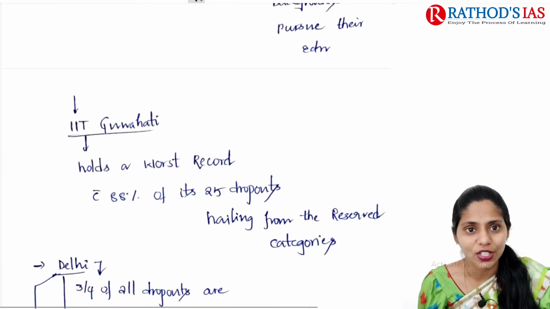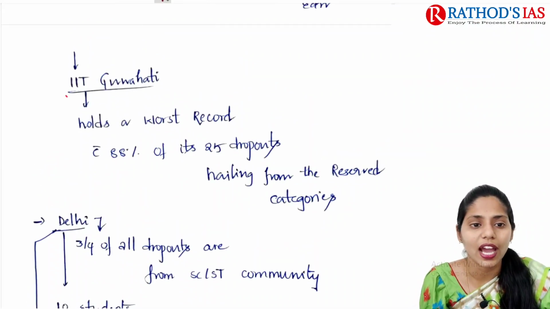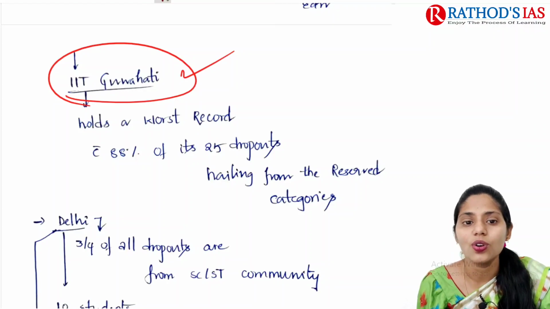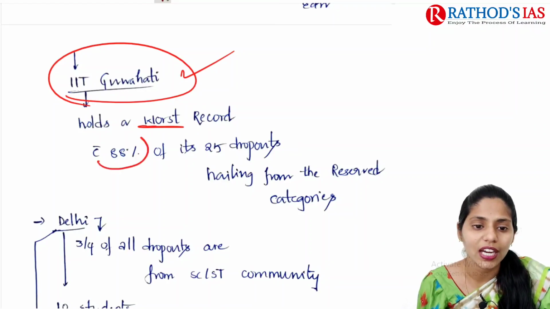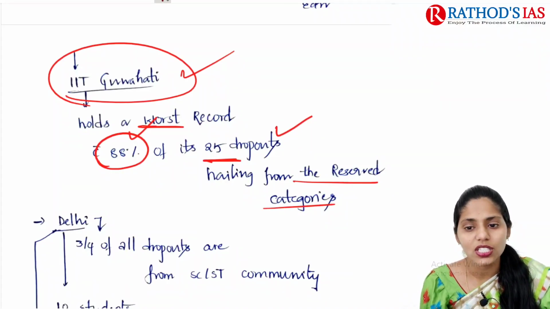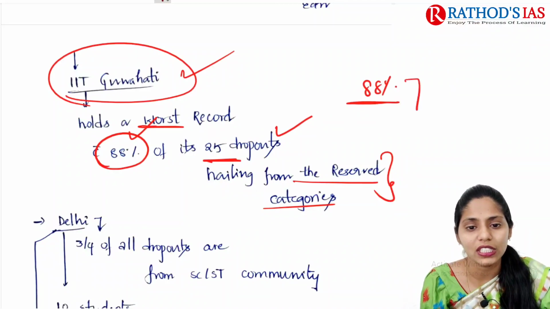to pursue their education. And if you are talking about the second article, it is about IIT Guwahati. This IIT Guwahati holds the worst record, with 88% of its 25 dropouts hailing from reserved categories. So in this IIT Guwahati, about 88% of dropouts are seen.